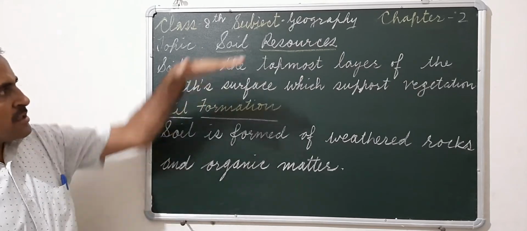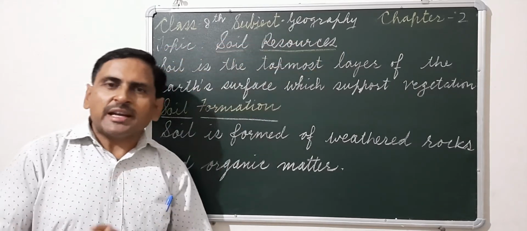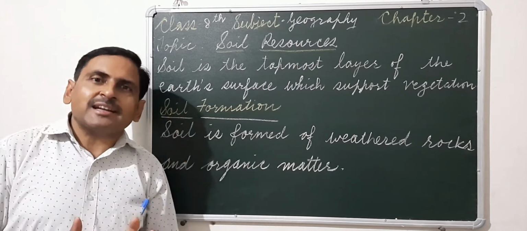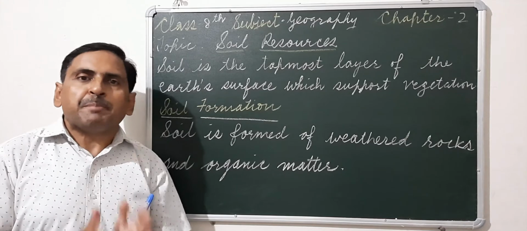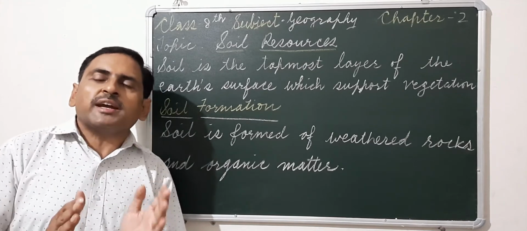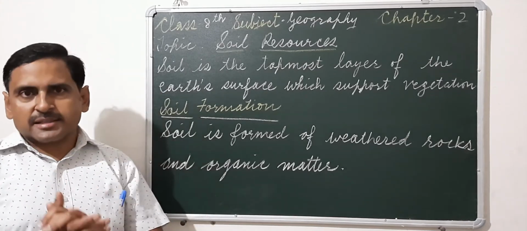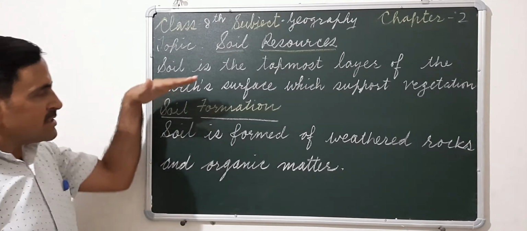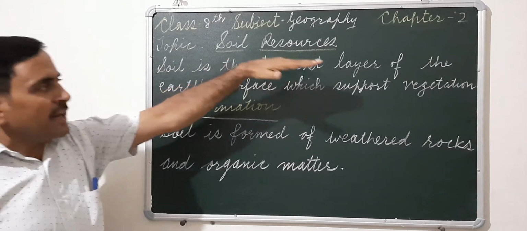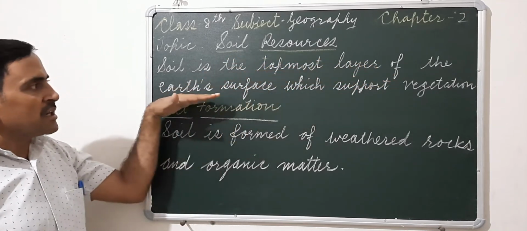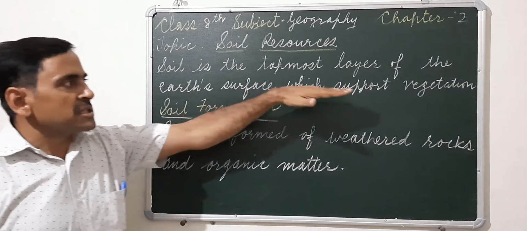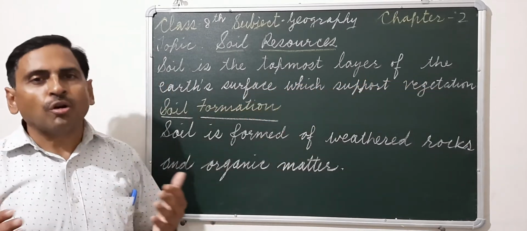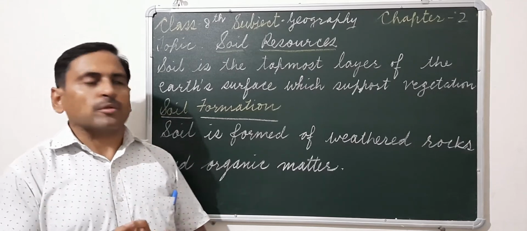Today's topic is soil resources. Soil is the most important resource. We all are directly or indirectly dependent on soil for food and a number of other necessities. How can we define soil? Soil is the topmost layer of the earth's surface which supports vegetation. If there is no soil, it means no vegetation at all.